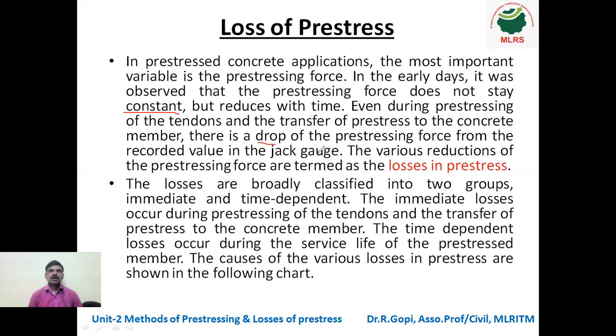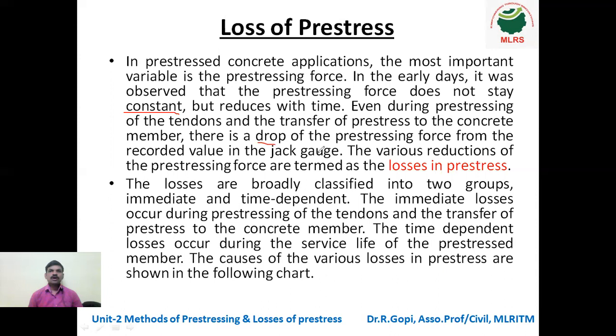Suppose we take a pre-tensioned beam, and initially we stress the wires to 1000 kilonewton. After 1 year or 2 years, if we check, it is not 1000 kilonewton. In the prestressing wires, only somewhat 800 or 850 kilonewton is there, because there will be losses.